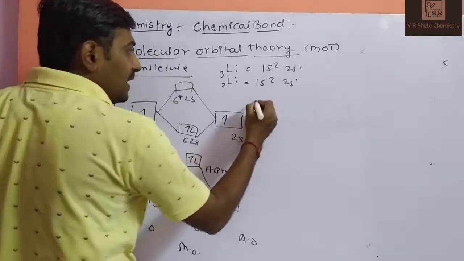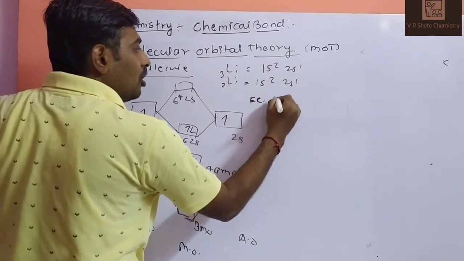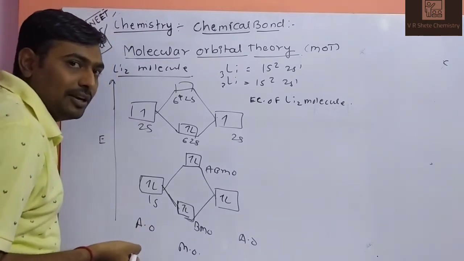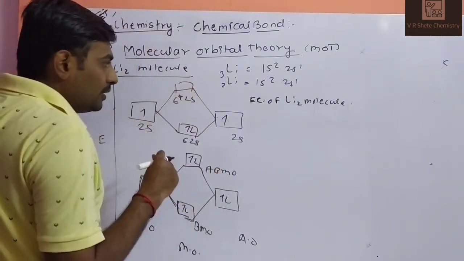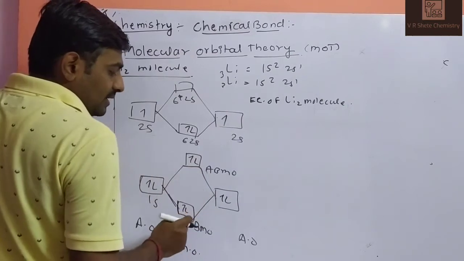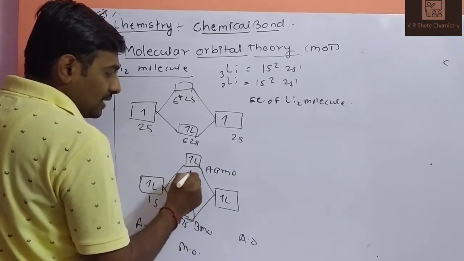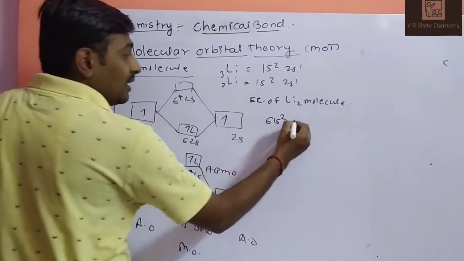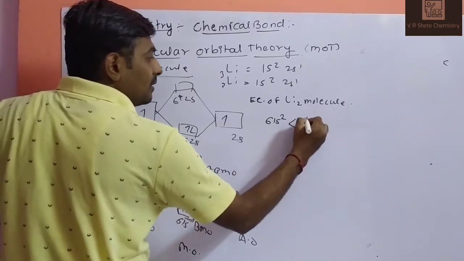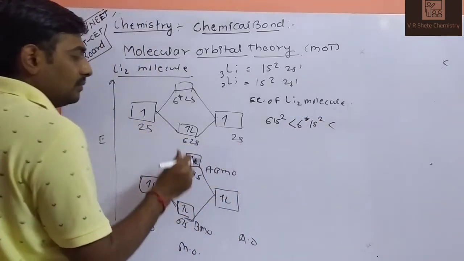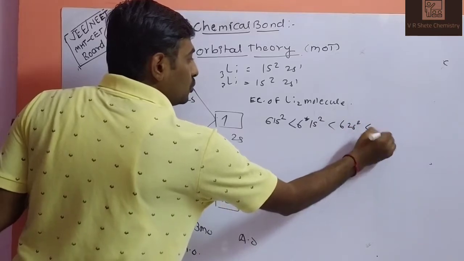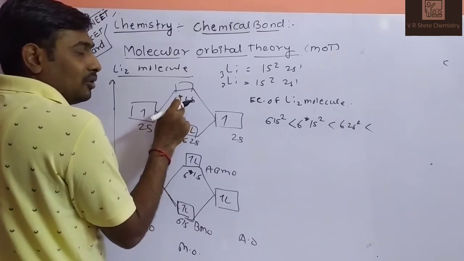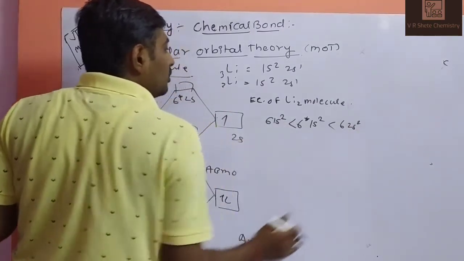And what is the electronic configuration of the Li2 molecule? See the central side. This is your sigma 1s, this is your sigma star 1s. Sigma 1s has 2 electrons. Then at higher energy, sigma star 1s2. After that, sigma 2s2. Sigma star 2s has no electrons, so we will not write it. So this is your electronic configuration.